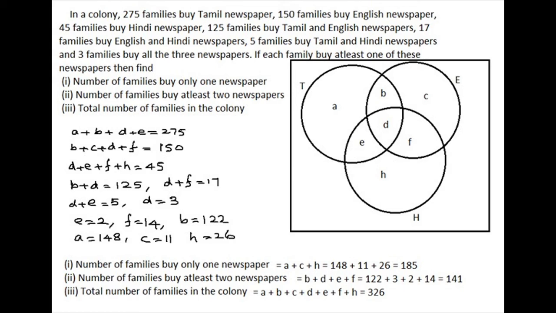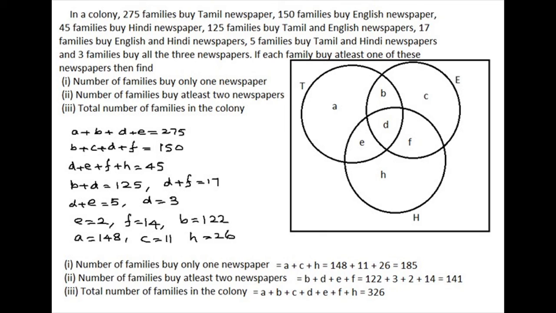That's it. Now we shall see a problem involving three sets. How do we use a Venn diagram to solve the problem? In a colony, 275 families buy a Tamil newspaper, 150 English, 45 Hindi, 125 both Tamil and English, 17 English and Hindi, 5 Tamil and Hindi, 3 all three newspapers. If each family buys at least one of these newspapers, then find the number of families who buy only one newspaper, the number of families who buy at least two newspapers, and the total number of families in the colony.